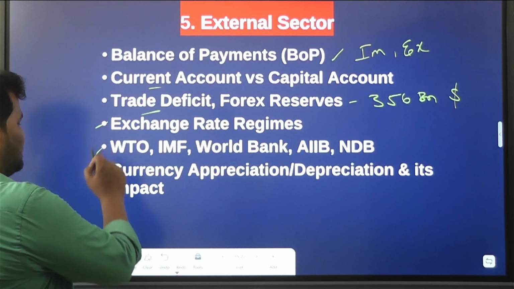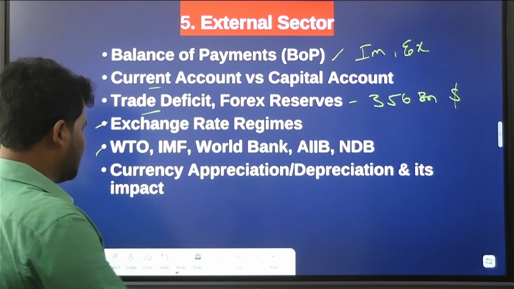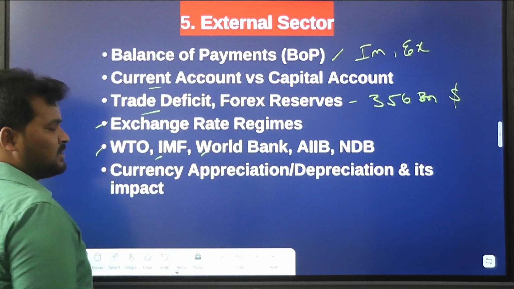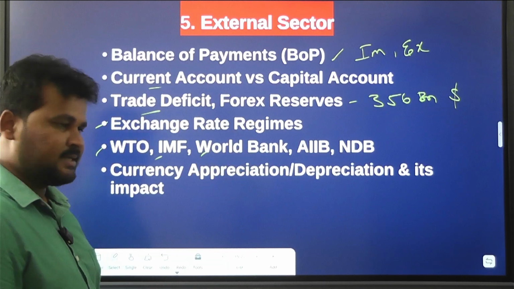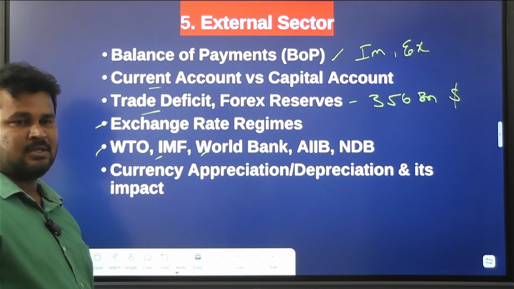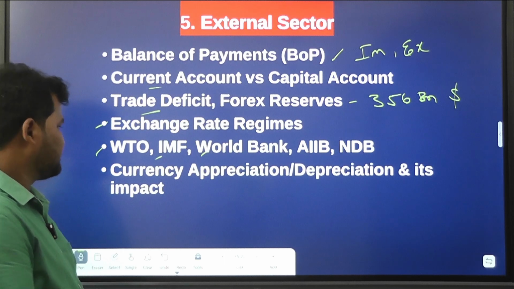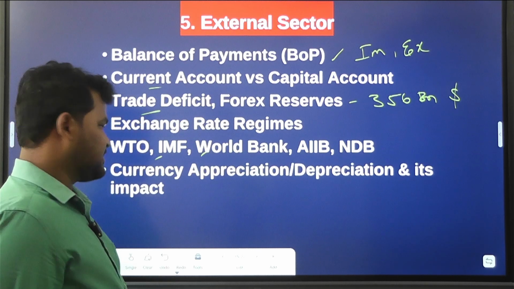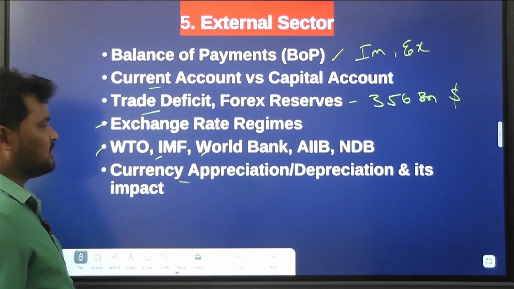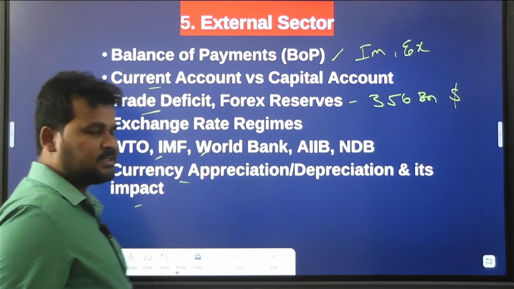And also we have the World Trade Organization, International Monetary Fund, World Bank, Asian Infrastructure Investment Bank. Then after that, the NDB, New Development Bank, or else we can call it the BRICS Bank. And currency appreciation and depreciation, and also their impact.